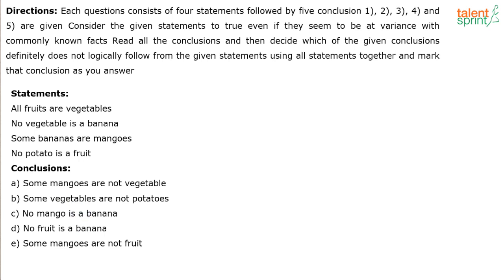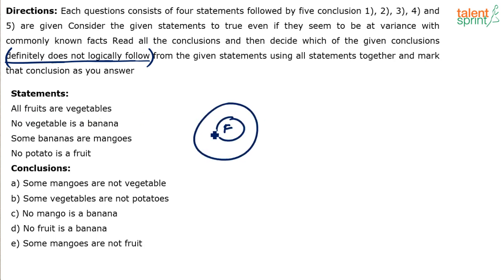Let's take this up. So here we go. The question says read all the conclusions and then decide which of the given conclusions definitely does not logically follow. So we have to find out what definitely does not follow the given statements. Draw the basic diagram for the statements first. All fruits are vegetables. No vegetable is a banana. Some bananas are mangoes. No potato is a fruit. So I'll draw potato here. I'm putting double cross marks because potato cannot touch fruits, but potato can touch bananas, mangoes, and vegetables. You getting it? So this is the basic diagram.